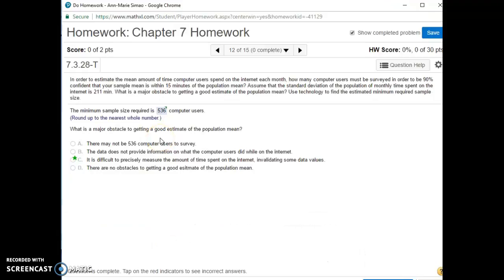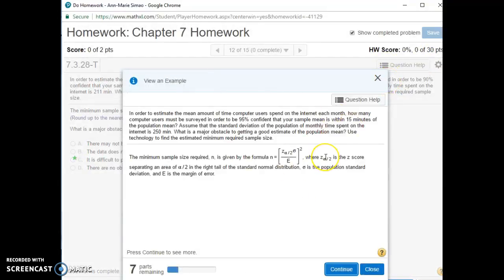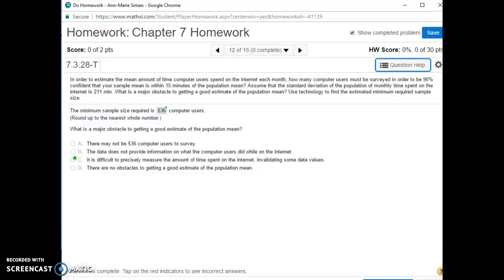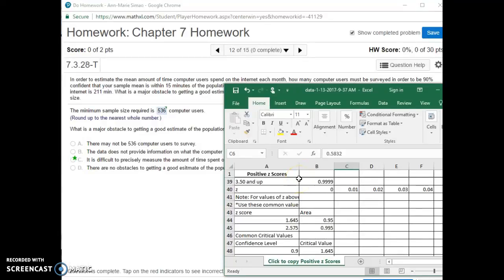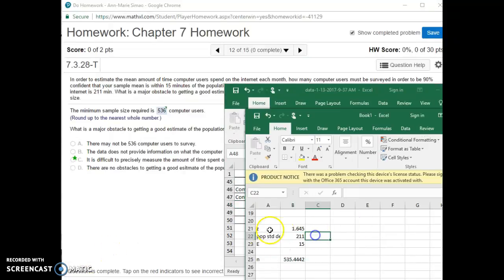So this one wants me to estimate the sample size required. This is another one. If you want the formula quickly, view an example. N equals the z-score times the standard deviation divided by the error, and that entire thing squared. So remember how I told you I was going to save my z-tables and my t-tables from number 4? It's in Excel here. So I'm on my z-table. 90%, my z is 1.645. I'm going to jump into another Excel file. My z is 1.645.